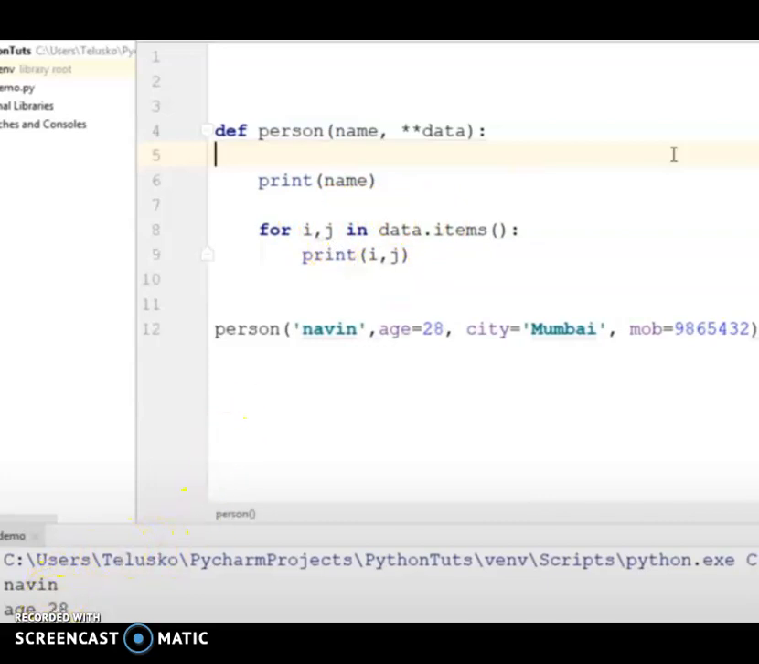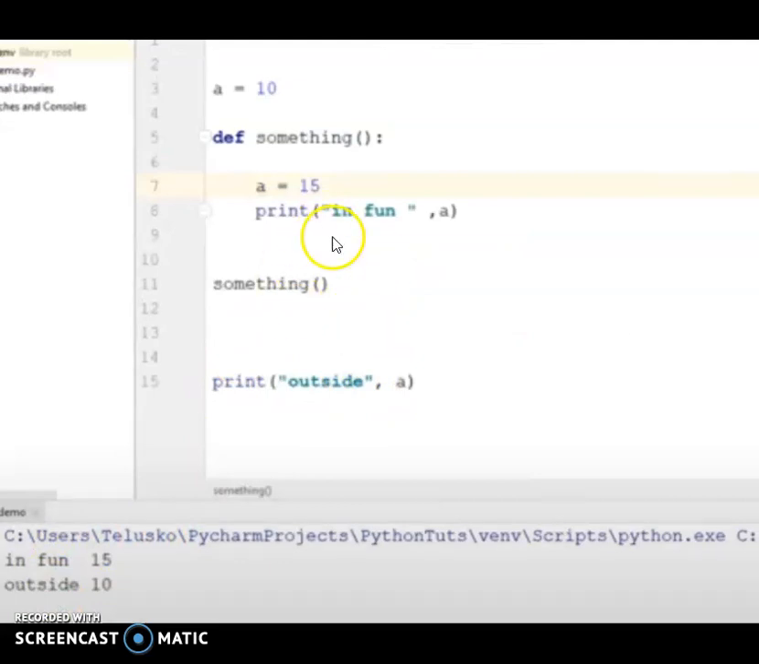This program is for the concept of global variable and local variable. First I am declaring A is equal to 10, so A contains the value 10. Then it reads the function definition and skips it, and it will skip all the function body and move on to the next statement.